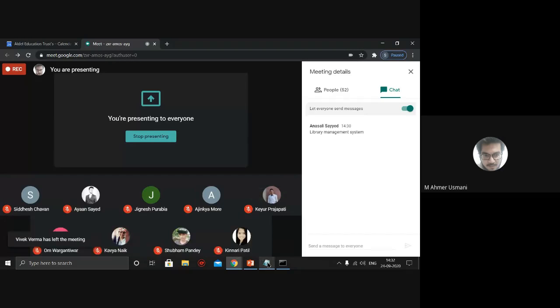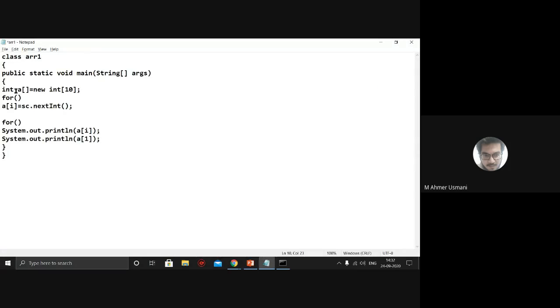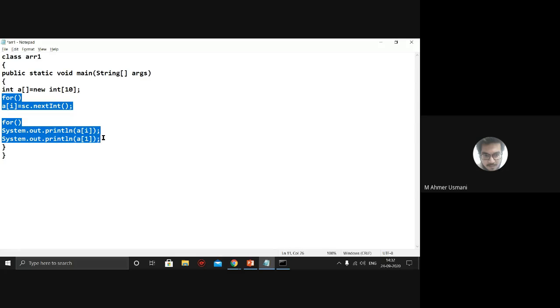Yeah, so in this particular program, have you started the program? What you have to do first is create a class. Then create the main function, then create the array, initialize the array. So we created the array of size 10. Now we need to put the values. First we need to take input from the user. For that we need to create an object of the Scanner class.